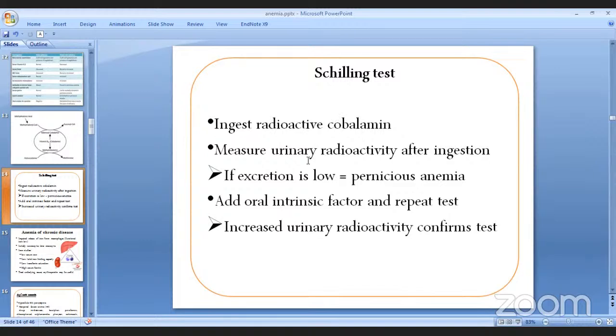24 घण्टामा चाहिँ उसको urine मा चाहिँ त्यो cobalamin देखिन्छ कि देखिँदैन, we have to look for it, right? अनि if excretion of this radioactive cobalamin is low, then यसले चाहिँ के indicate गर्छ त, pernicious anemia indicate गर्छ. कसरी त भन्दाखेरि obviously in pernicious anemia there's going to be intrinsic factor deficiency. So the person is not being able to absorb the vitamin B12 he ingests.